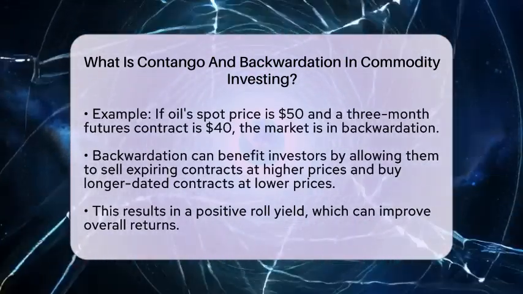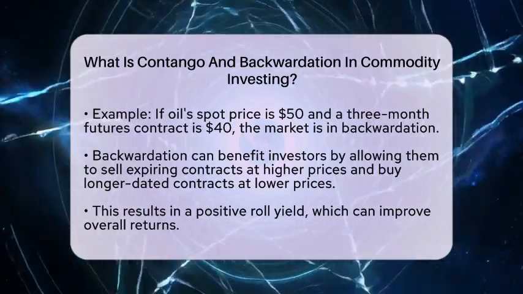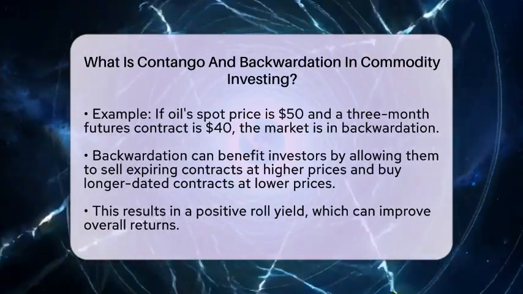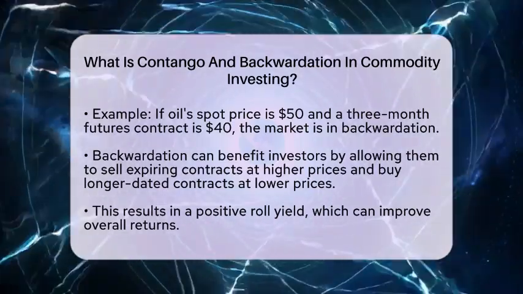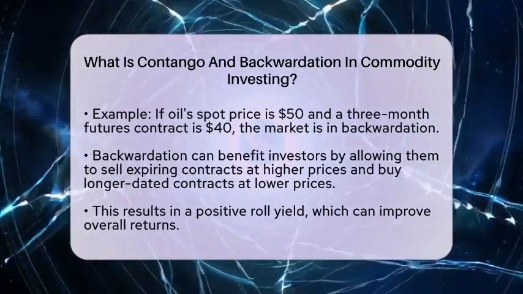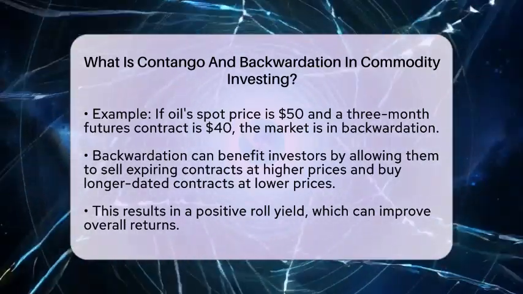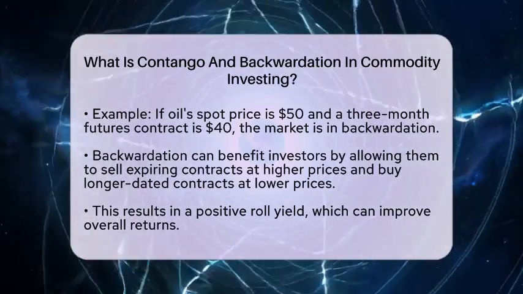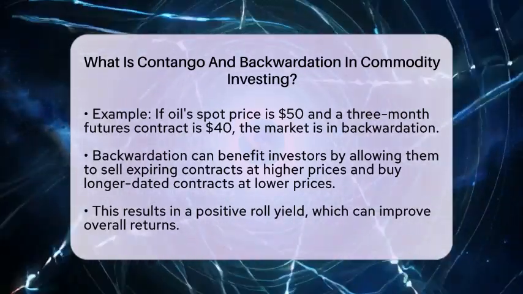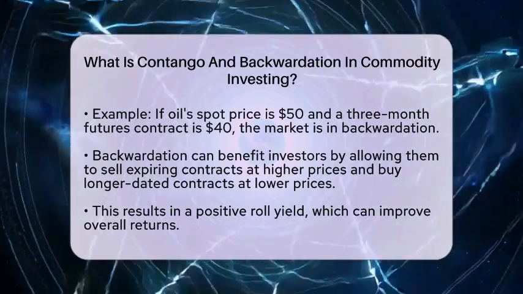Backwardation can actually benefit investors. When they roll futures contracts, they can sell expiring contracts at higher prices and buy longer-dated contracts at lower prices. This generates a positive roll yield, which can enhance returns. Understanding whether a commodity is in contango or backwardation is essential for managing risks and returns.